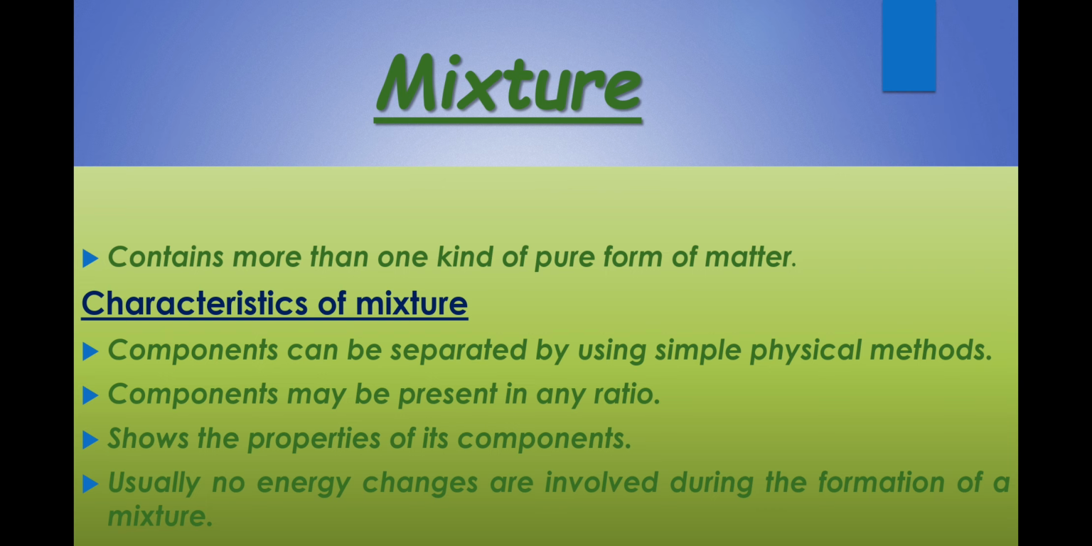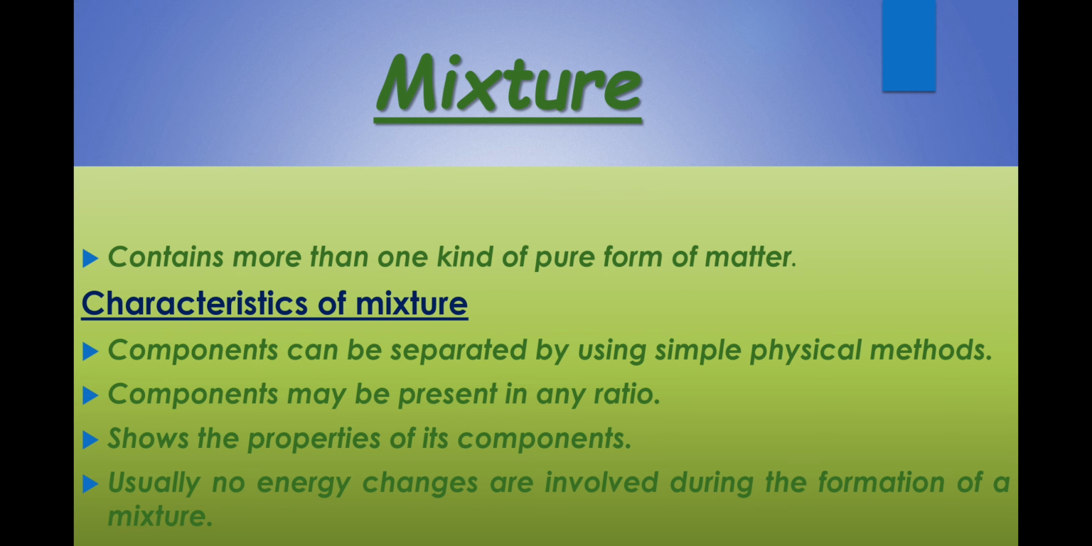Components of the mixture can be separated by using simple physical methods. For example, when we want to separate a mixture of salt and water, we can carry out the process of evaporation. Water evaporates, leaving behind salt. Components may be present in any ratio.